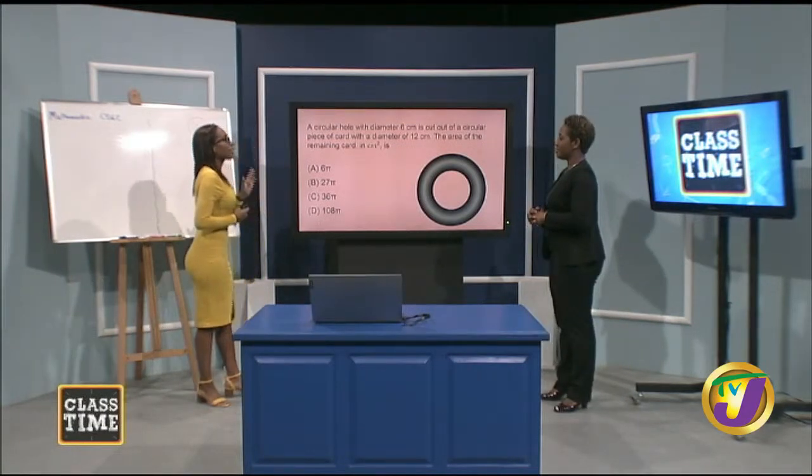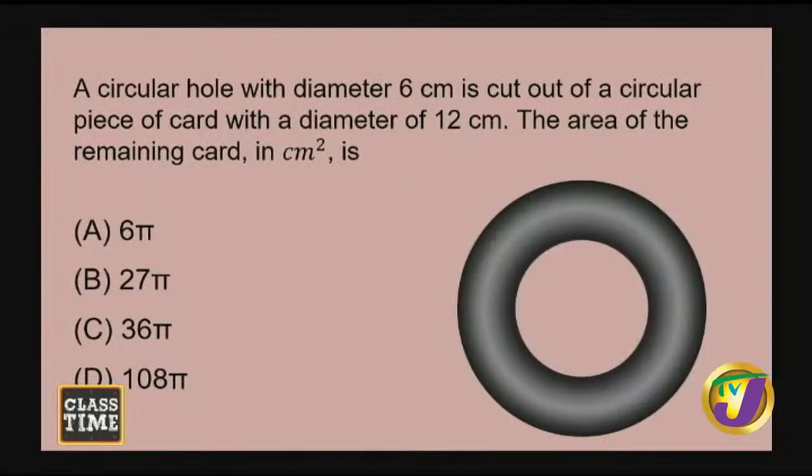Right, so here goes. A circular hole with diameter 6 centimeters is cut out of a circular piece of card with a diameter of 12 centimeters. The area of the remaining card in squared centimeters is, and we see our options here, but they may look a little bit uncomfortable to the eyes for some of us. To help those of us who are visual learners, we have an image there on the viewer's right, of what the circular hole would be like, and the rest of what is left, because they took out that piece.